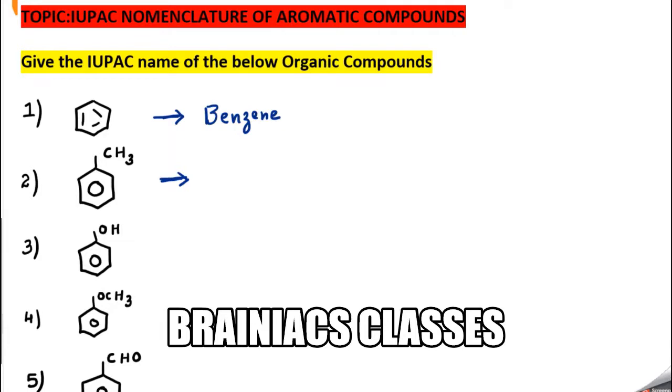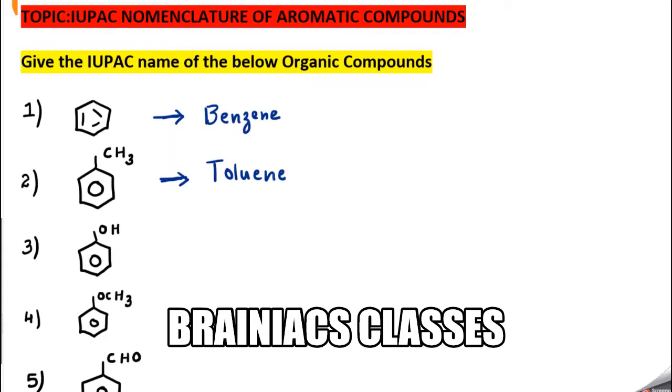Now into the benzene you are introducing a hydrocarbon like CH3. Now we can say this as methyl benzene, but the commonly accepted name is toluene, which is also the IUPAC name of this compound. So it is better you remember this compound. If there are some more substituents, we always tell that substituent as a derivative of toluene.